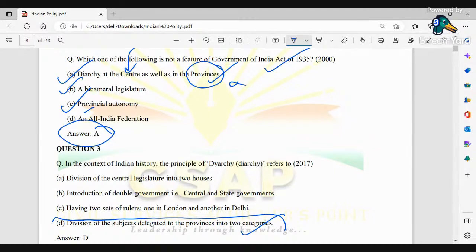Because we know that when diarchy was at the center, basically the subjects under the federal list were divided into two, that is reserved as well as transferred. Okay, so therefore we have got two subjects, the reserved as well as the transferred, with respect to diarchy. So that means what? That means these are two categories of subjects delegated to the provinces. Okay, so that is question number 3.